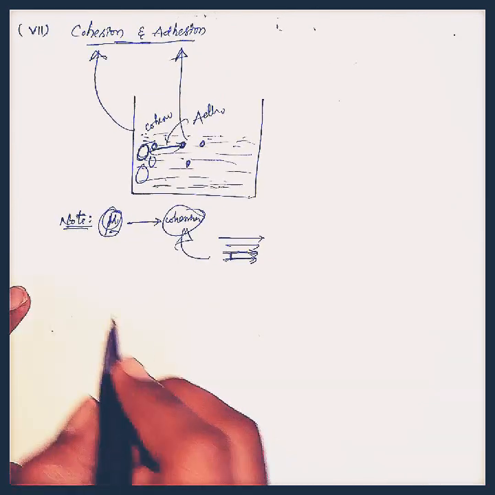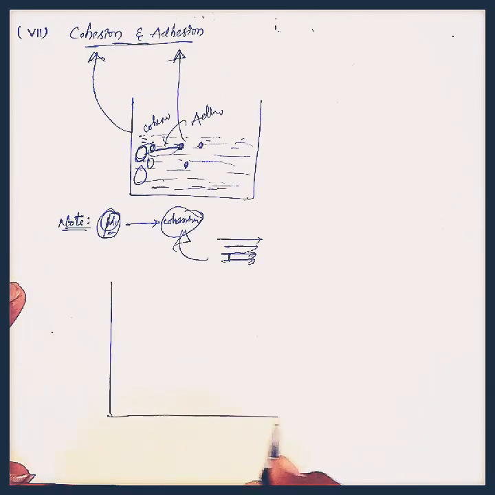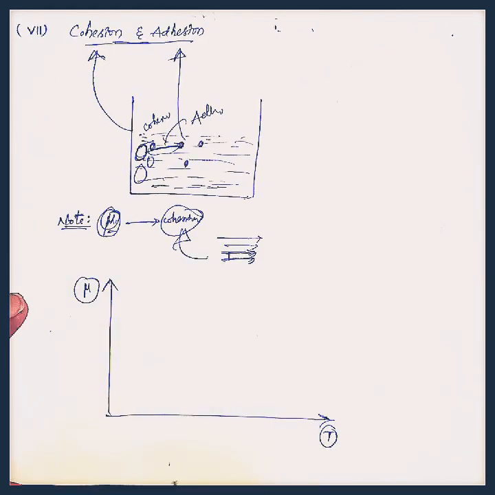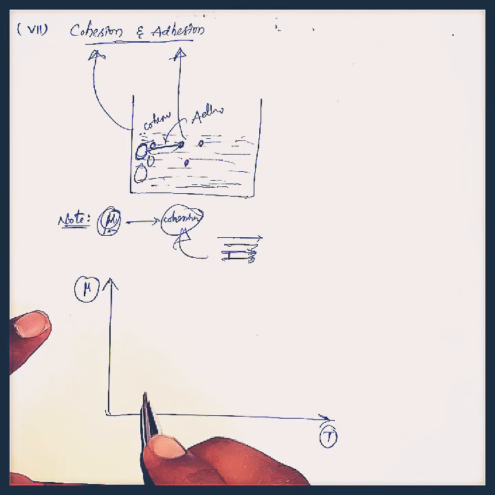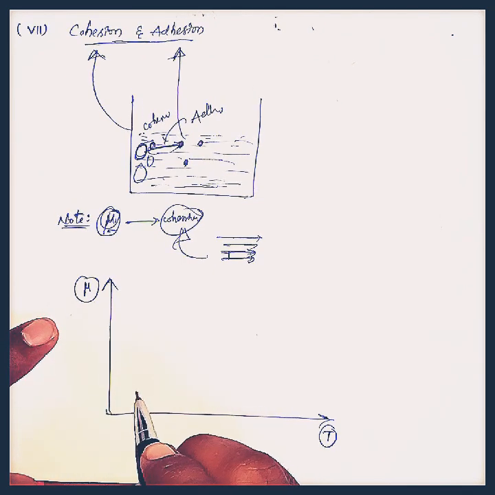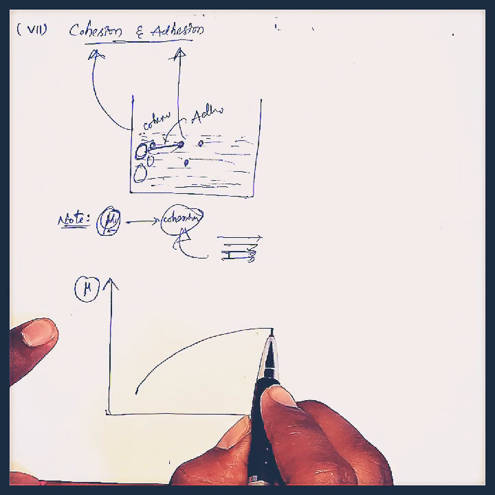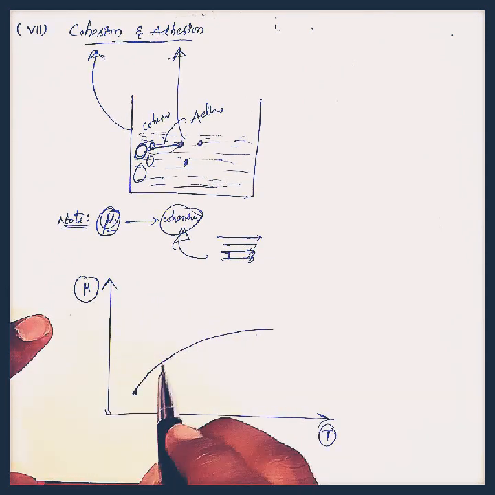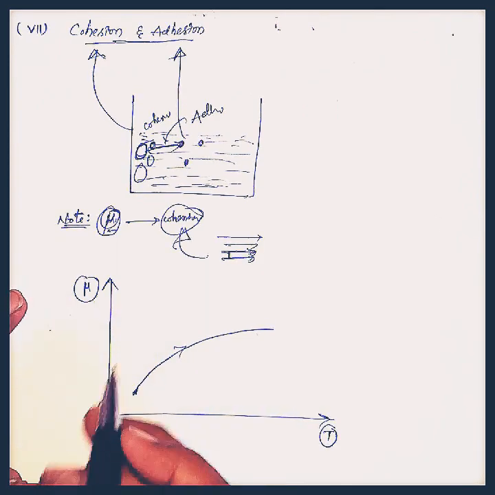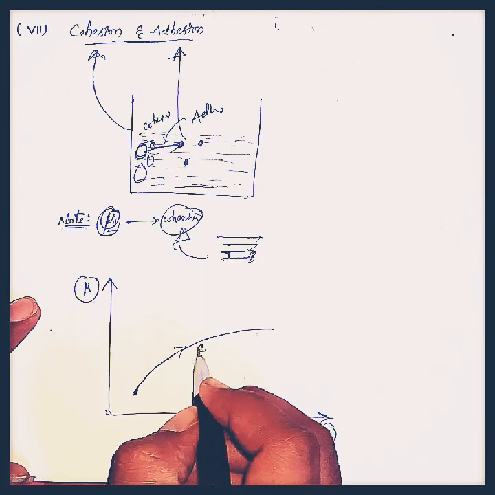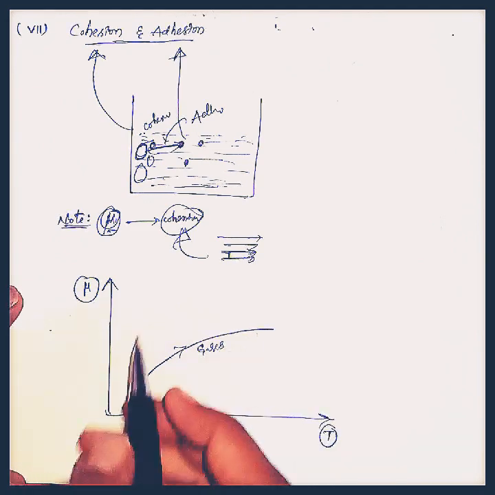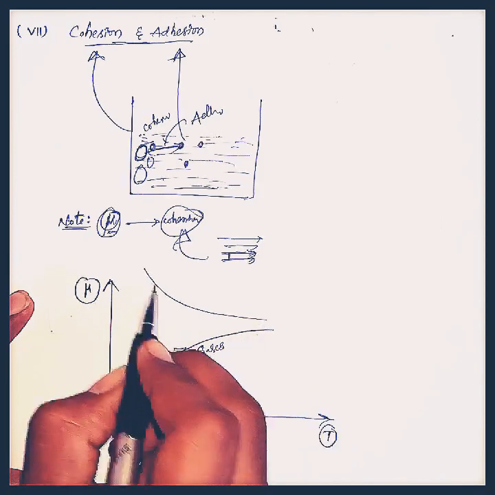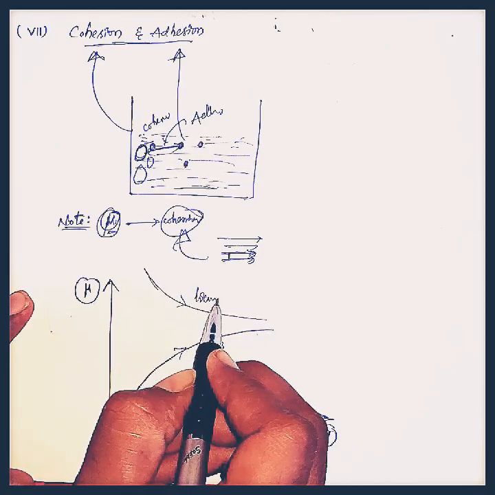And if you see the graph of viscosity versus temperature of the fluids, with viscosity on the y-axis and temperature on the x-axis, for gases the viscosity increases with the increase of the temperature, because due to the intermolecular collisions of the gas molecules, the viscosity increases with temperature. This is for gases. And if we consider liquids, the viscosity will decrease with increase of the temperature. This is for liquids.